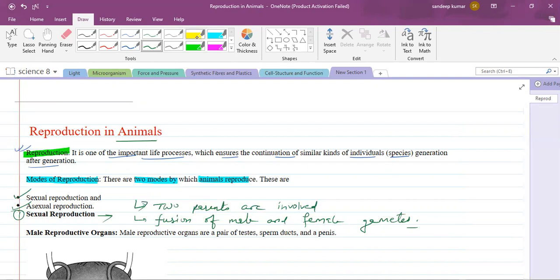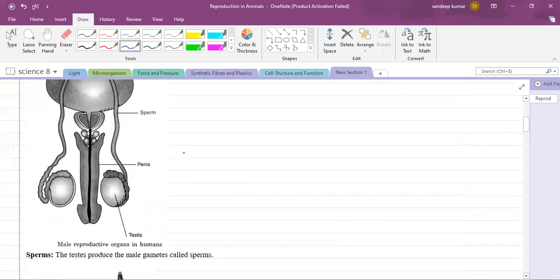Here, see, the male reproductive organs. The male reproductive organs are a pair of testes, sperm duct, and a penis. This is the diagram of the male reproductive organs. I will share the link on how to draw this diagram; you can draw it later. So a pair of testes is there, you can see, and this is the sperm duct.